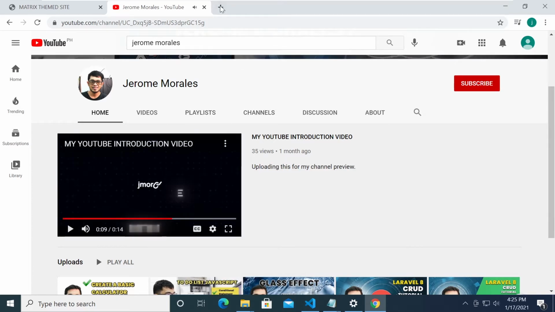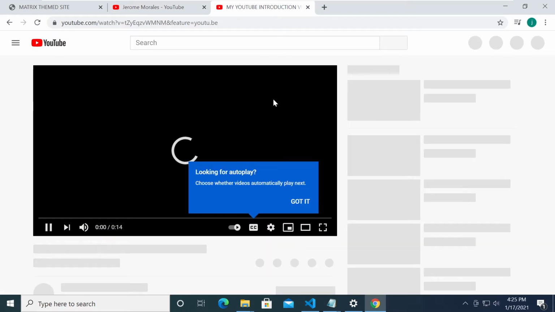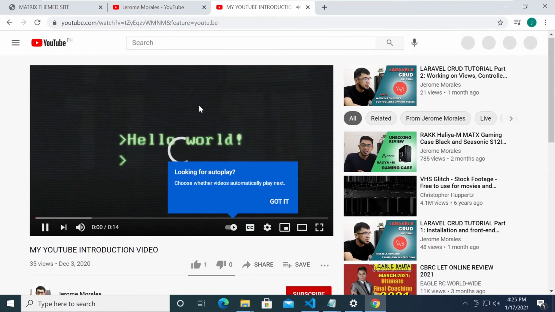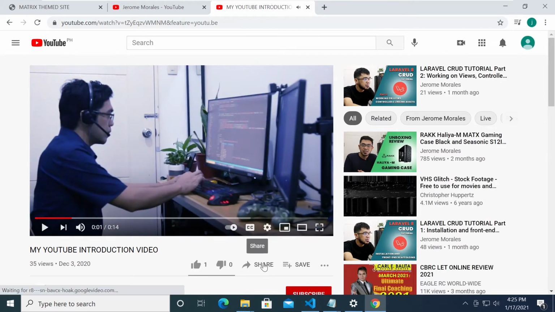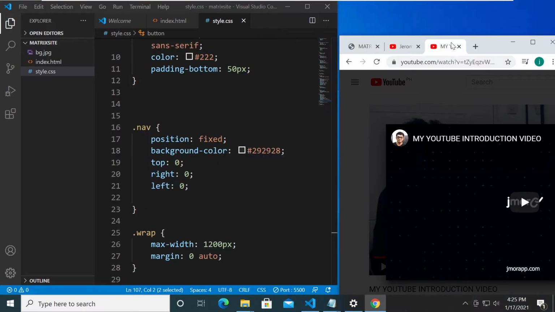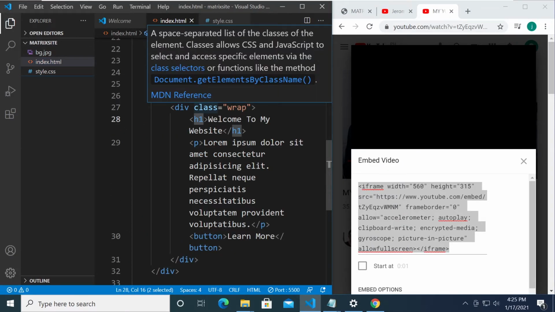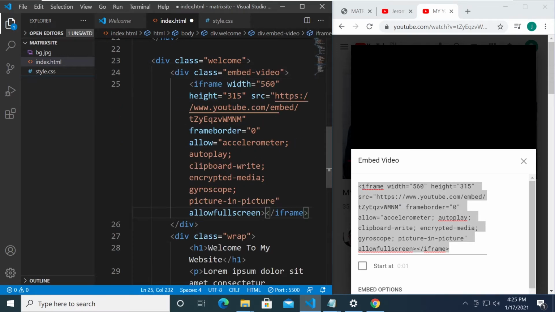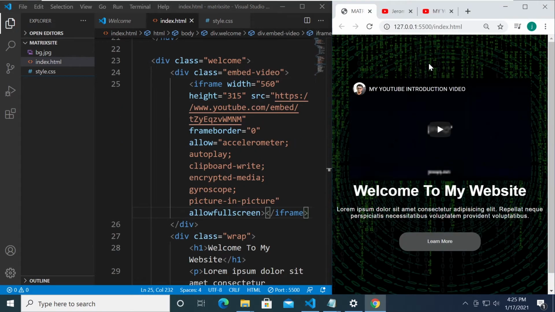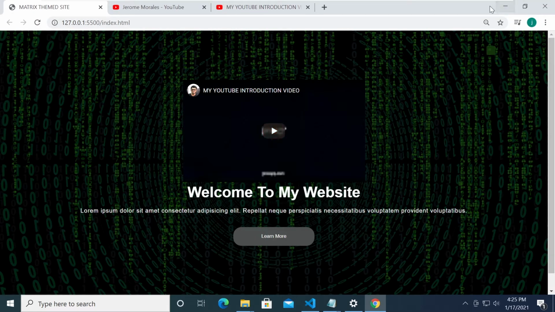Let's copy this and paste it right over here. All right, because it was just in the preview. I wanted it to be displayed this way so that we can click this share and go to embed and then click this and then copy, and we can head back to our code in our HTML file, and we can paste the link right here. And if we check our project, we have the video. Maybe I need to select another one.